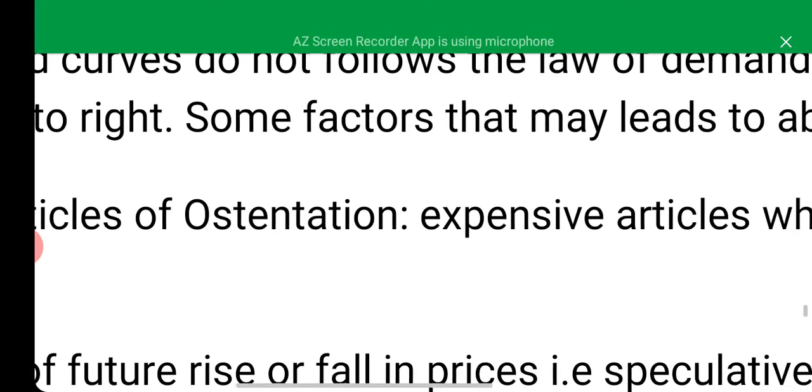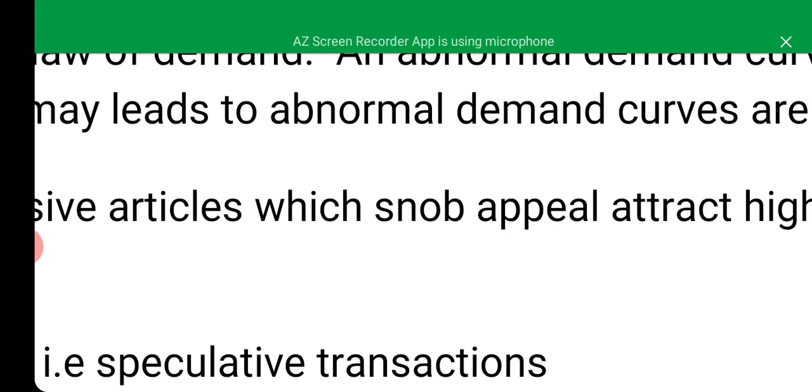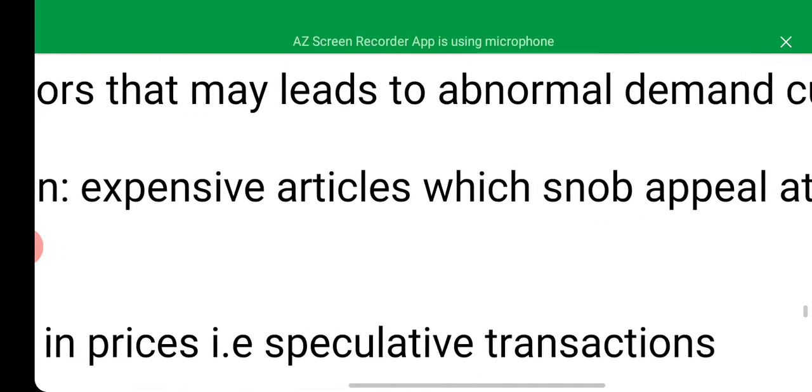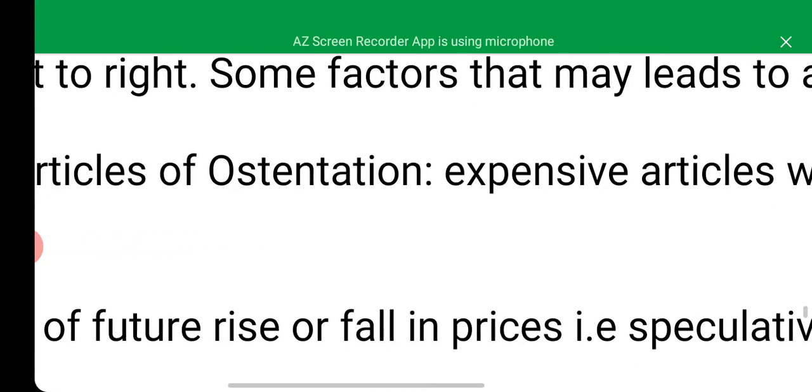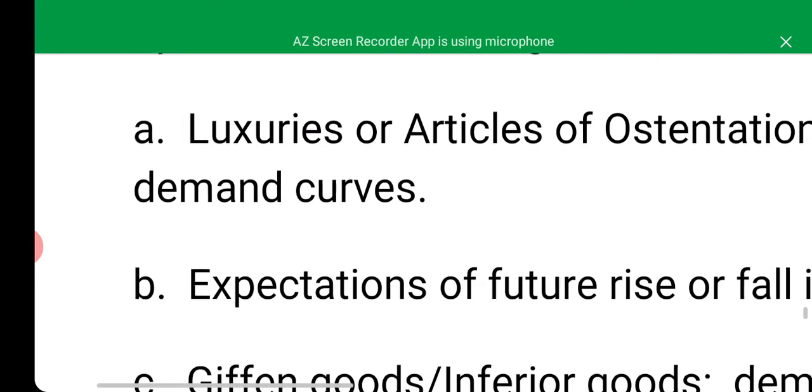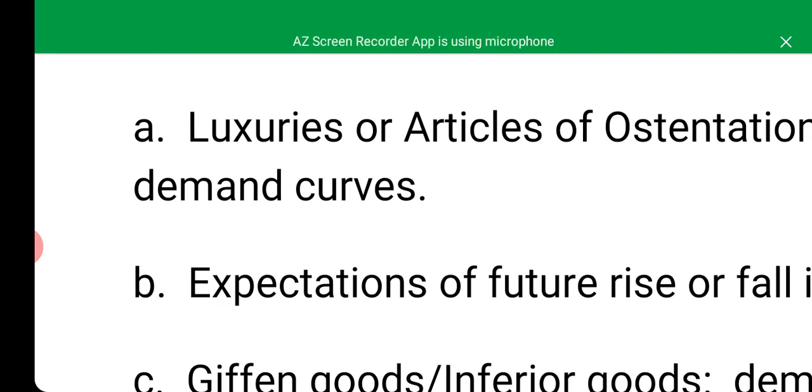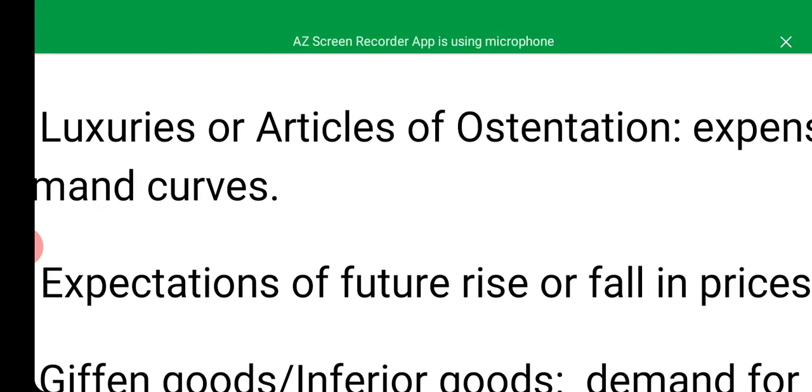Some factors that may lead to abnormal demand curves are: A. Luxuries or articles of ostentation.